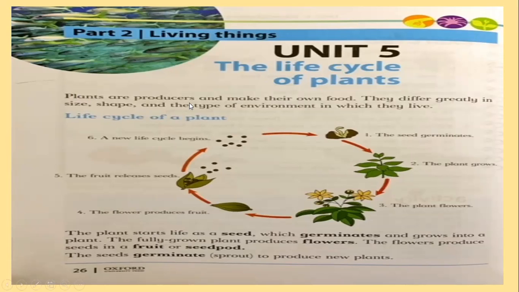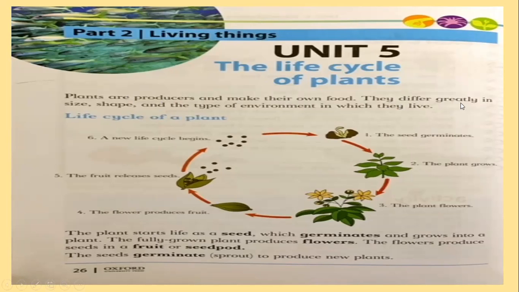Plants are producers and make their own food. All of you know that only plants are the producers in all living things. They produce their food on their own. They do not need any food from outside. They prepare the food inside them. But human beings and other animals need to eat. They need to get the food from outside to get energy and to grow. But plants make their own food. So that's why they are producers and other living creatures are the consumers.